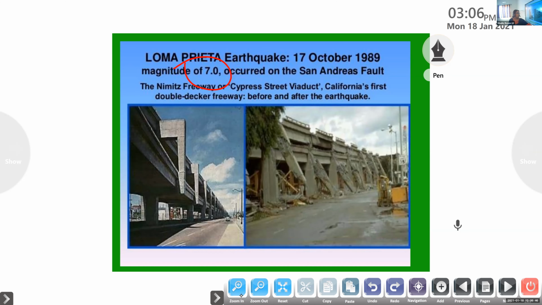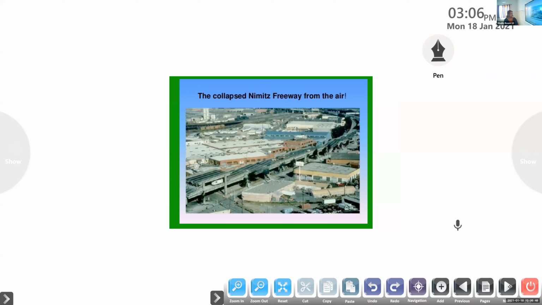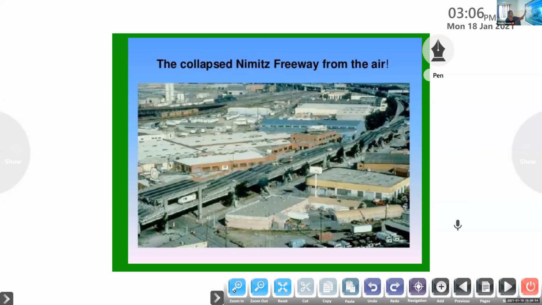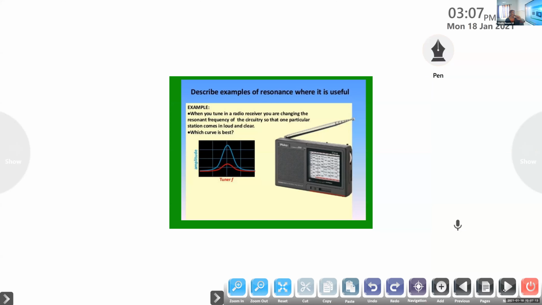So this is how the majority of buildings get collapsed. Now this is the situation of that entire region. It happened in 1989. That entire region was shattered into pieces. That is the highest earthquake that took place, 7 on the Richter scale. That's the highest one we can say. So you can see how many acres of buildings have collapsed.